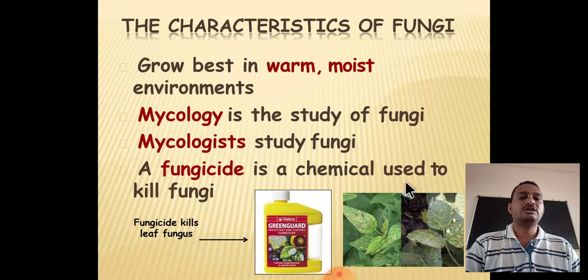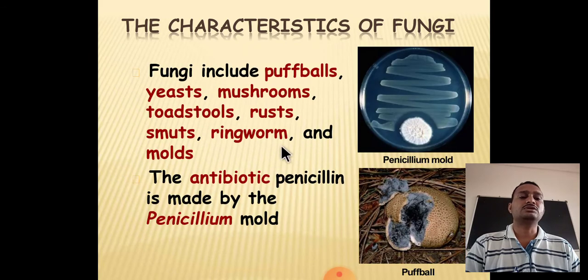A fungicide is a chemical used to kill fungi. We generally use different types of fungicides on cash crops, because some fungi are poisonous, and some fungi cause different types of diseases on a crop. So to avoid such fungal diseases, we generally use different types of fungicides. For example, Bavistin is a very common fungicide used on grapes for controlling downy mildew disease. This is the fungicide we spray on different types of plants for controlling different diseases. Actually, these fungicides inhibit the growth of the cell wall.